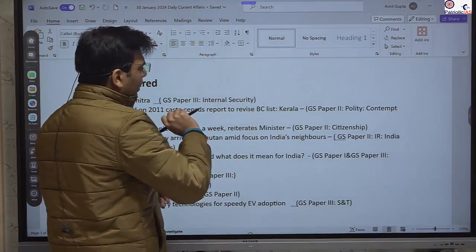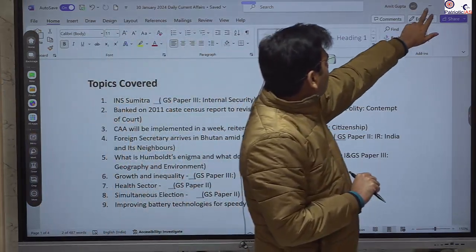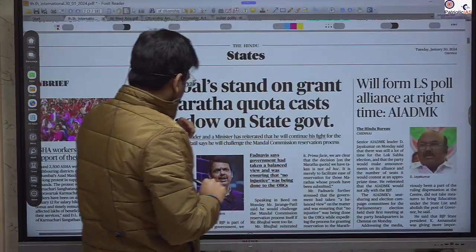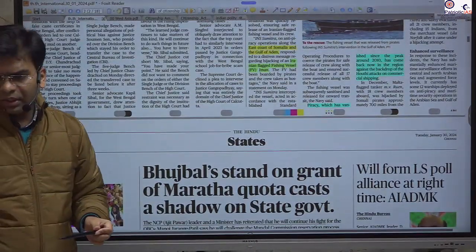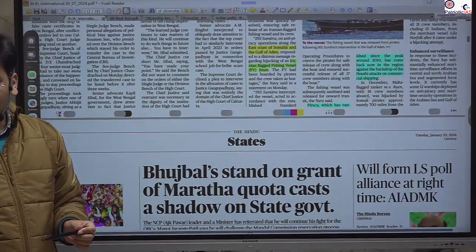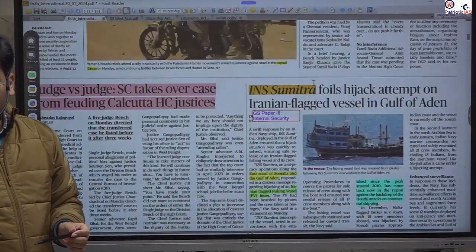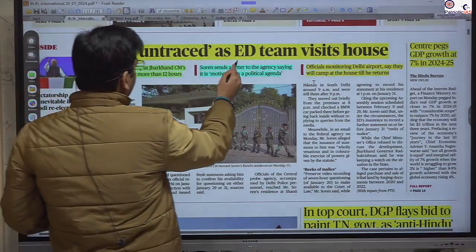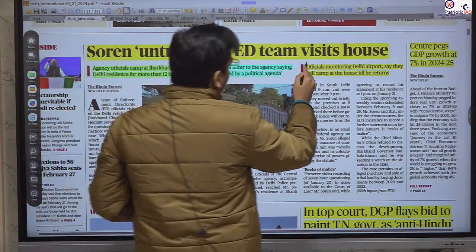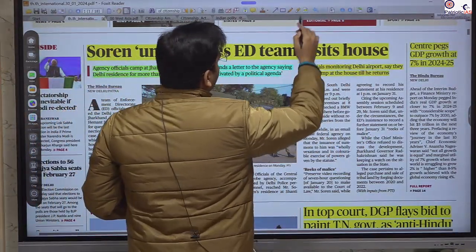So let's start with the first news, the first page. On the first page, there is a lot of news, but very few items are relevant for us. The first news that dominates is Soren untraced as the ED team visits the house. So this is the case.